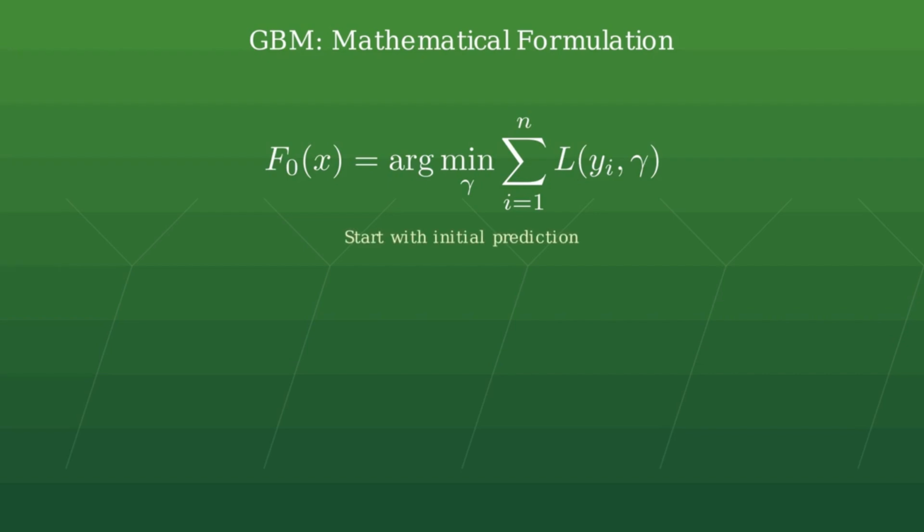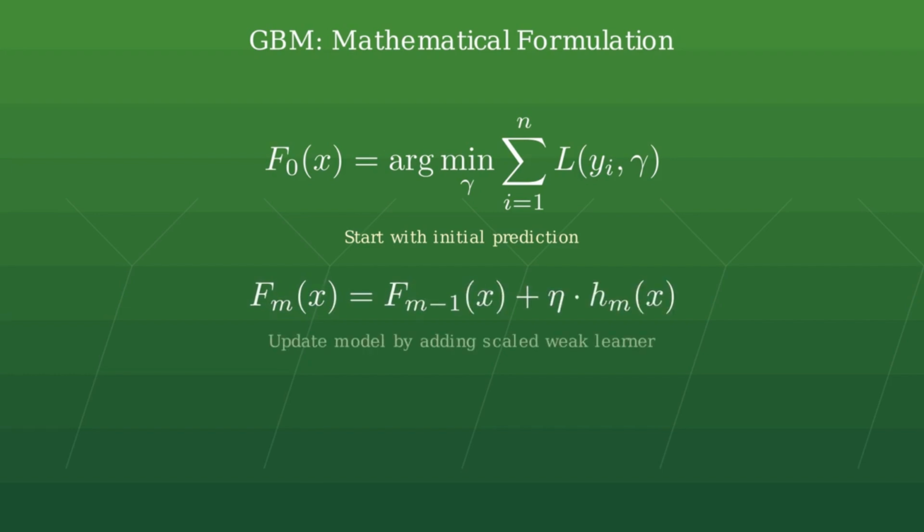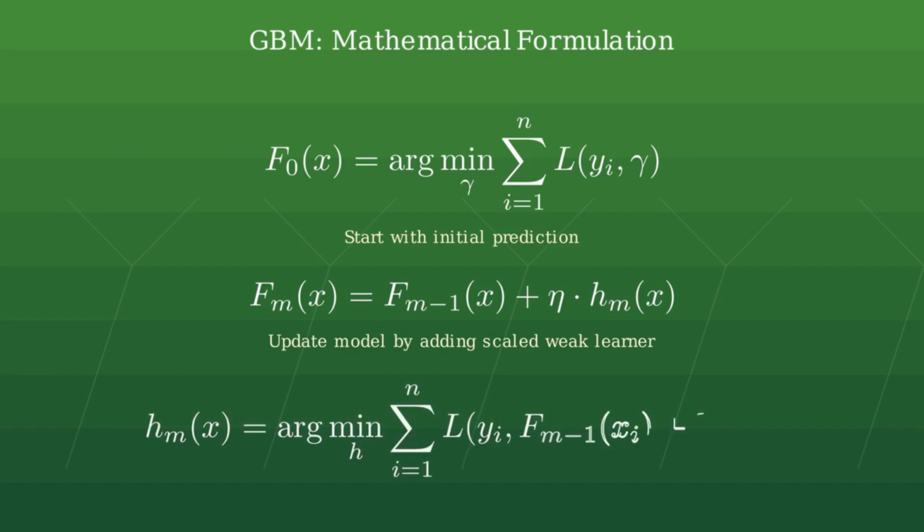The GBM algorithm follows a specific mathematical formulation. We start with an initial prediction f0, which minimizes the loss function. Each new model, FM, is built by adding a new weak learner HM to the previous model, scaled by the learning rate eta. Each weak learner is trained to minimize the loss function for the residuals of the previous model.